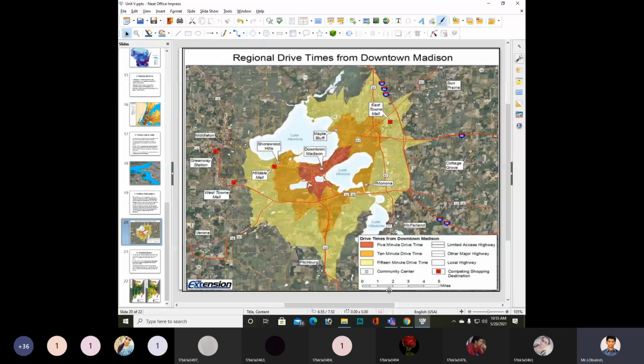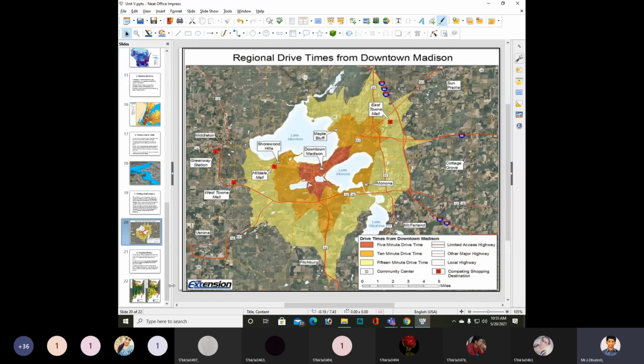Then the last, community center. These are all community centers. If you want to go from here to community centers, it will require some minutes of time, though we don't know exactly.